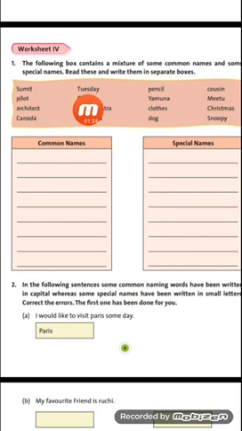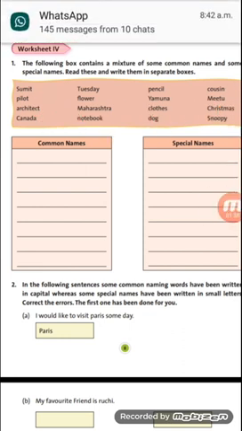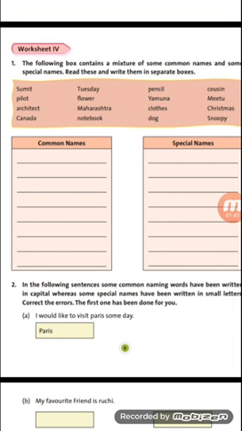Tuesday is a special name. Then Yamuna, Mitu, Maharashtra, Christmas, Snoopy, and Canada. All these names begin with a capital letter, so they all are special names, and the rest of the words that are left are all common names. I hope you all have done them correctly.